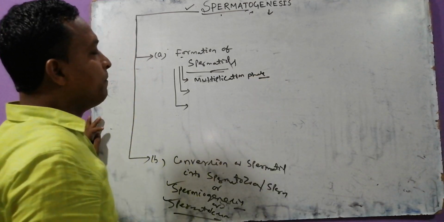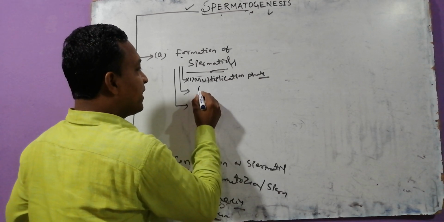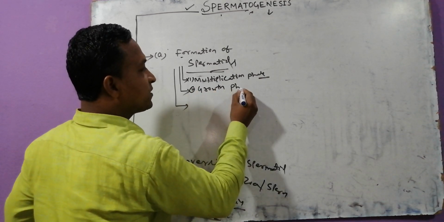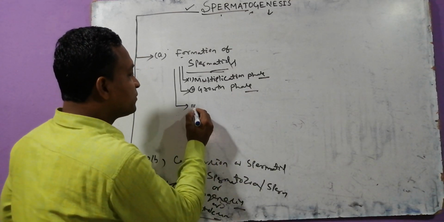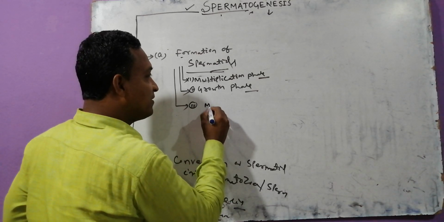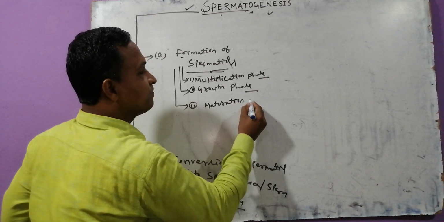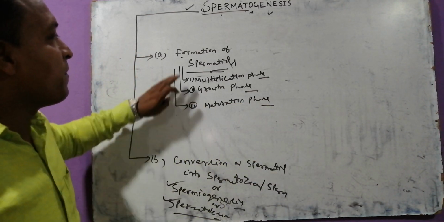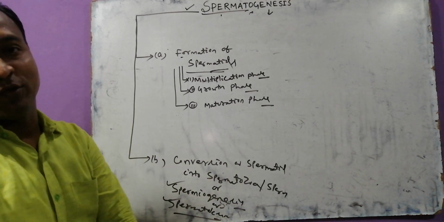The second phase is called the growth phase. And the third phase we can call the maturation phase. So formation of the spermatid involves three phases: multiplication phase, growth phase, and maturation phase.